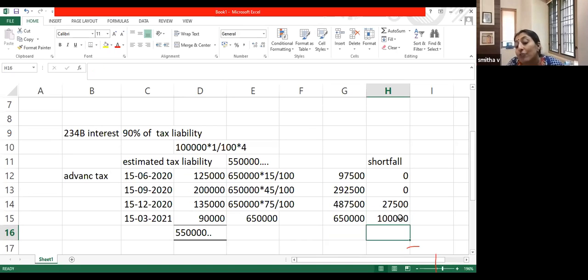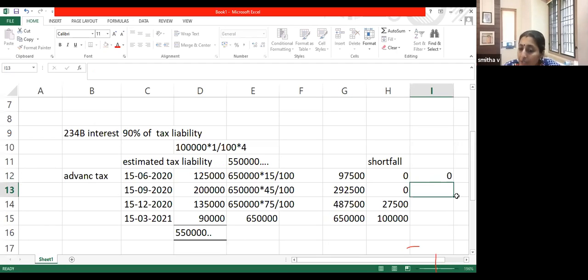This is the shortfall for each installment. In the first, there is no shortfall because I have paid 1,25,000 and should have paid only 97,500. In the second, there is no shortfall because I need to pay only 2,92,500 and I have paid 3,25,000, first and second together. Here 4,87,500 and 6,50,000. Now, there is no interest in these.